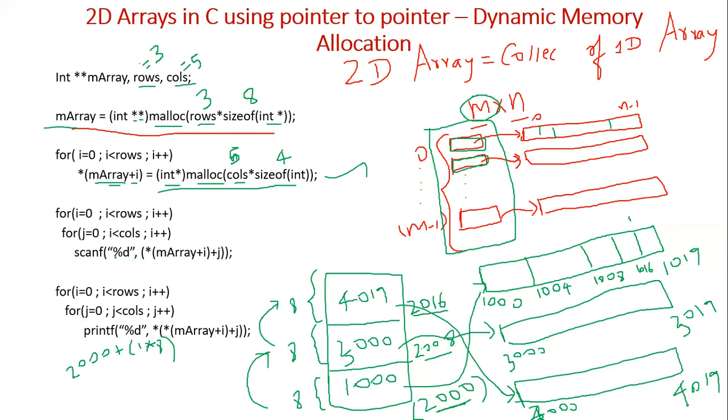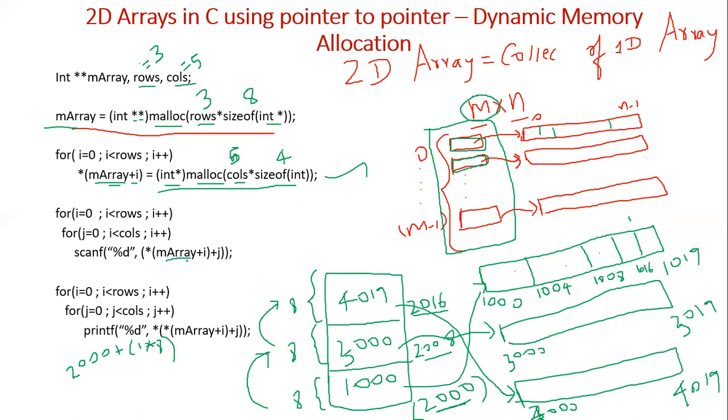Please listen. scanf with %d, because finally the values are integers. Okay, %d. For scanf we always need an address, but how we are fetching the address is a little tricky. M array plus I. So first, this is the value we want, the first row values.